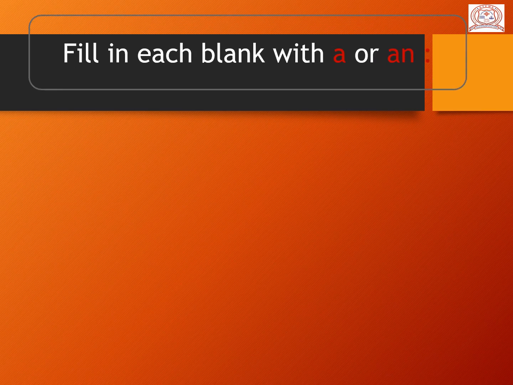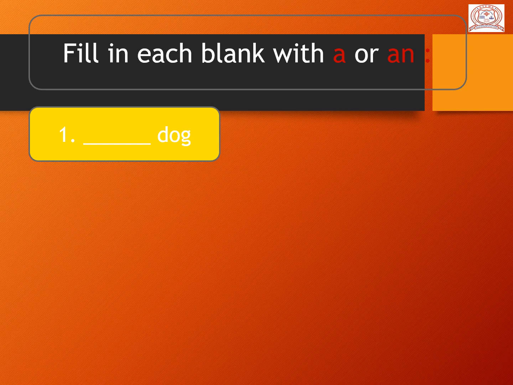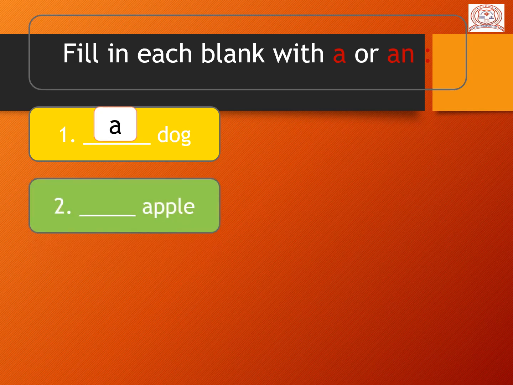Now let's do some exercise related to A or AN. Fill in each blank with A or AN. Can you see? The first one is dash dog. So here D-O-G, dog. So D is the consonant sound. So that's why we use here A. Now second, A-double-P-L-E, apple. So A is a vowel sound. So what are we going to use here? A or AN? Yes, we use here AN, an apple.